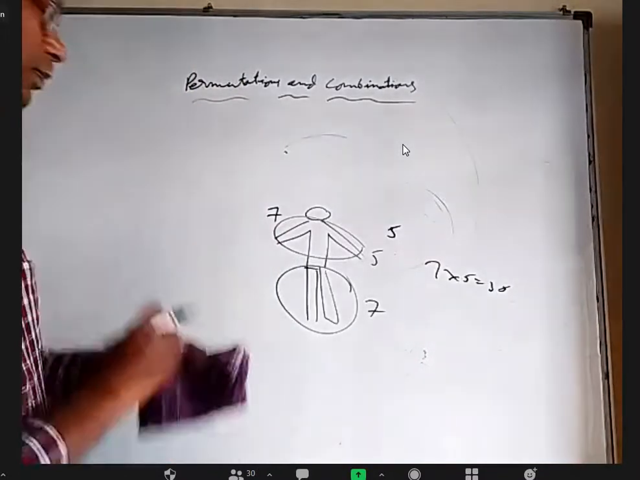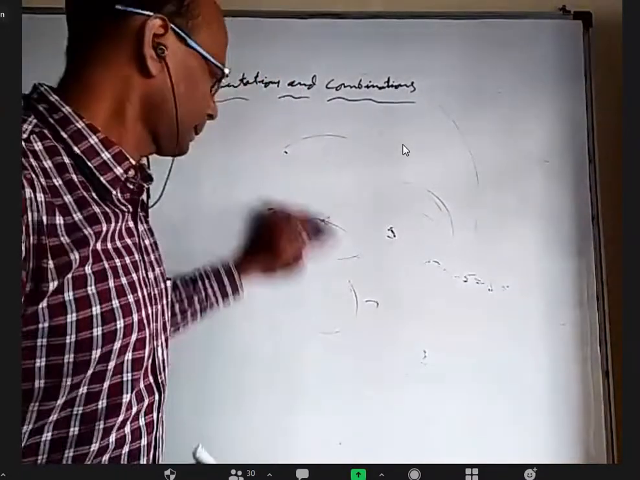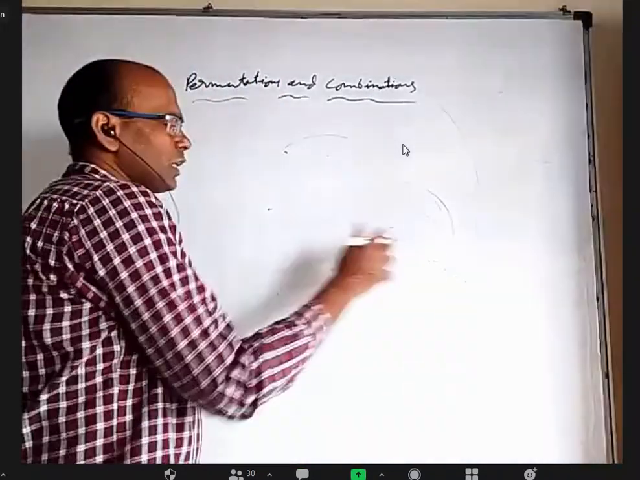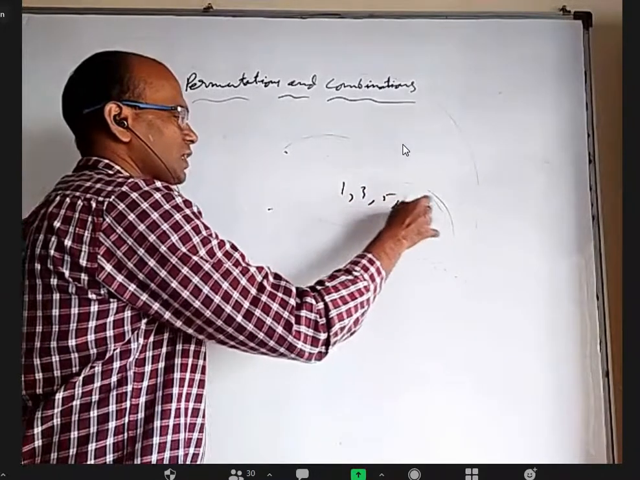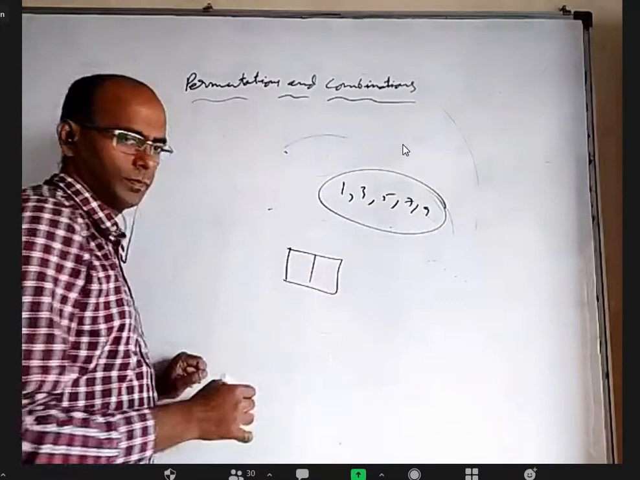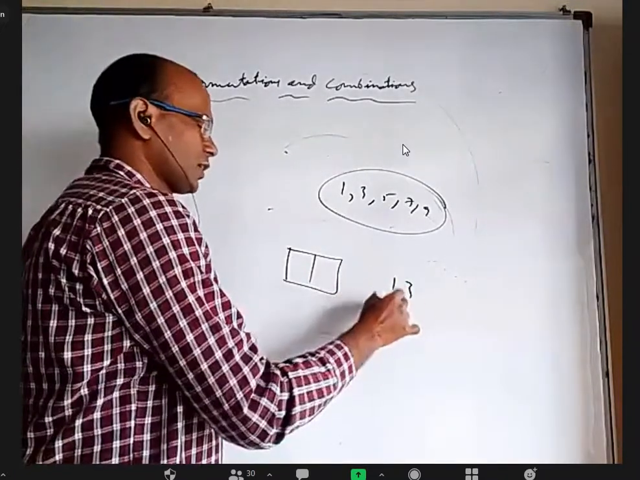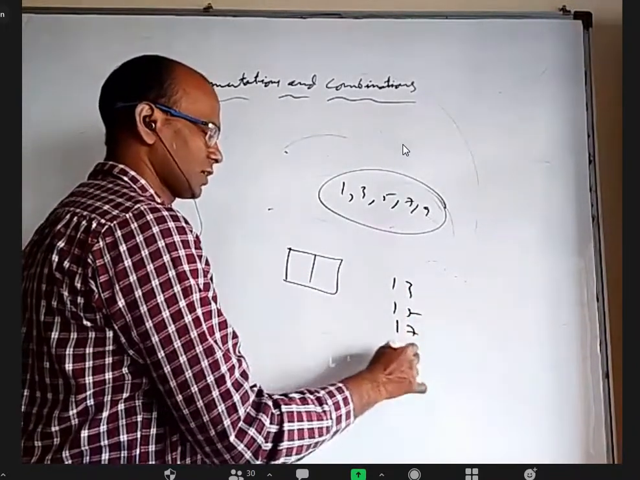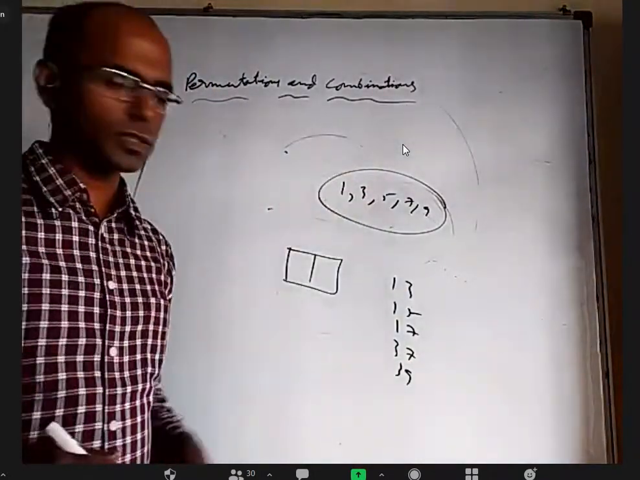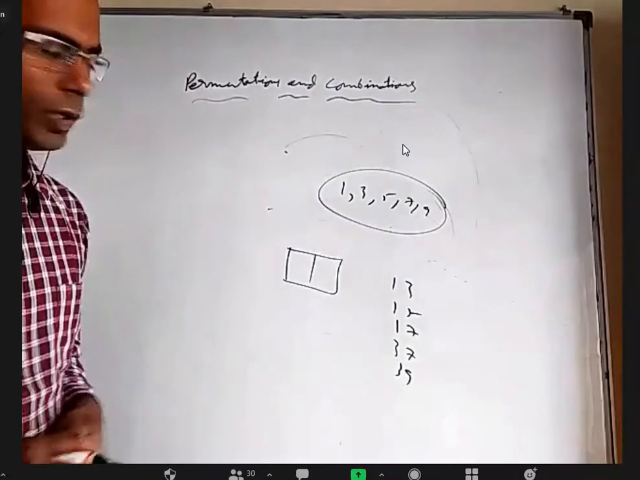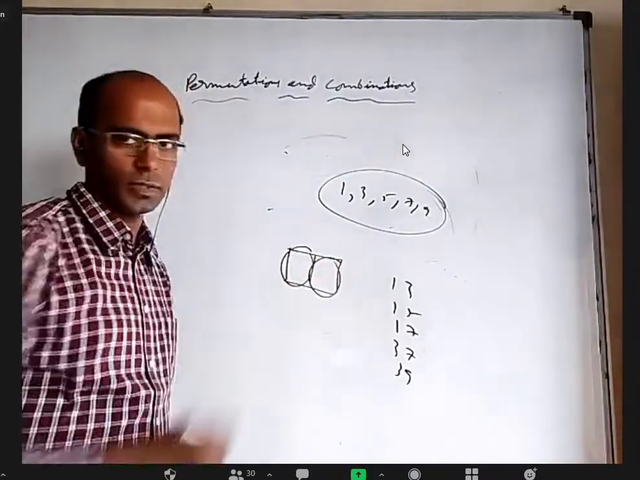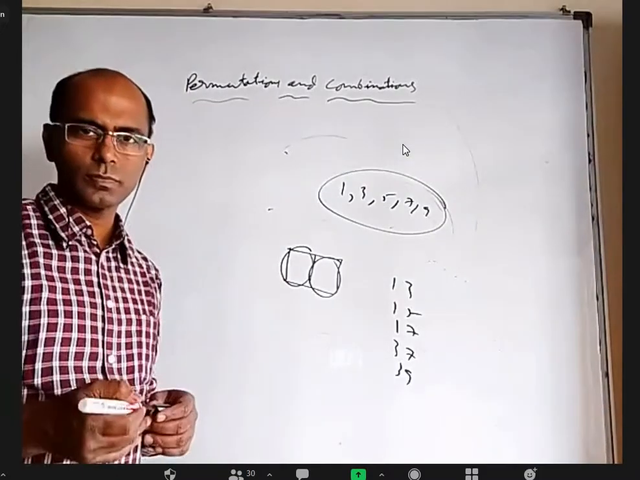For example, using only odd numbers 1, 3, 5, 7, 9, how many 2-digit numbers can I make? For example, 13, 15, 17, 37, 39. Like that I can write so many. Using only odd digits, how many 2-digit numbers can be made? If I write the whole long list, I have to fix some number here, and some number here. What do you think the answer will be? 20.